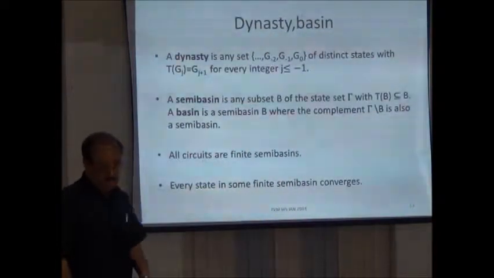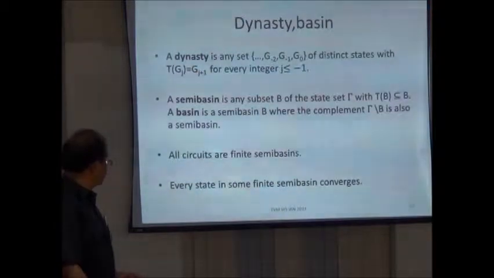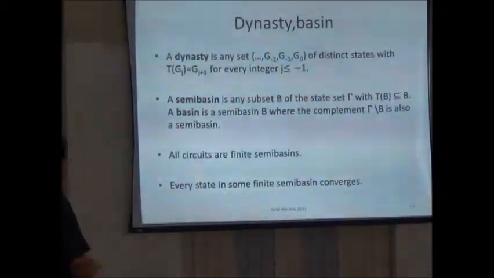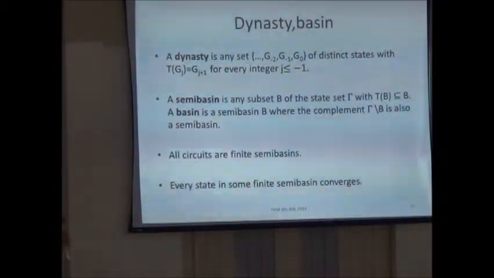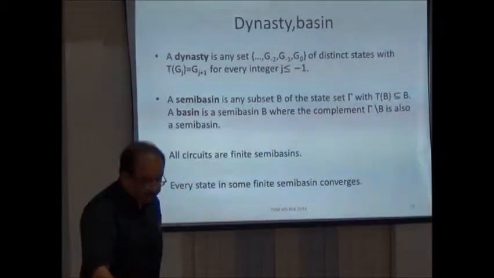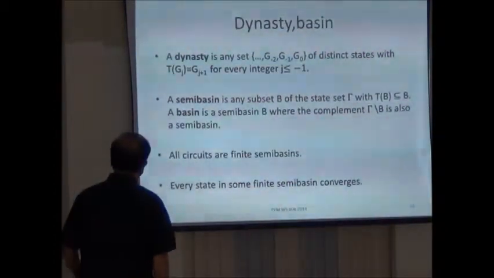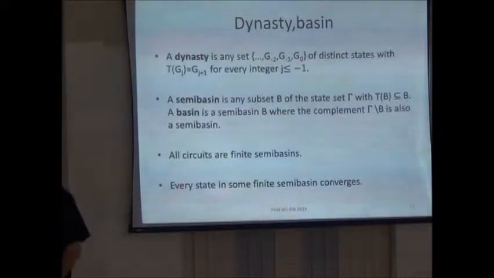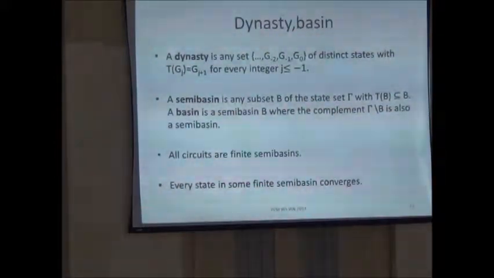So, dynasty, semi-basin, basin, etc. If you want to do research in hardcore graph dynamics, you have to know these basic parameters like circuit, basin, semi-basin, depth, dynasty, etc.